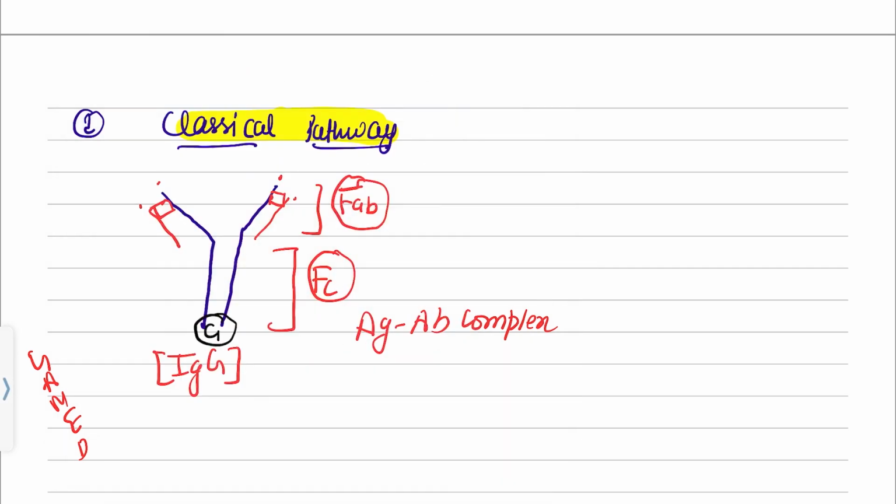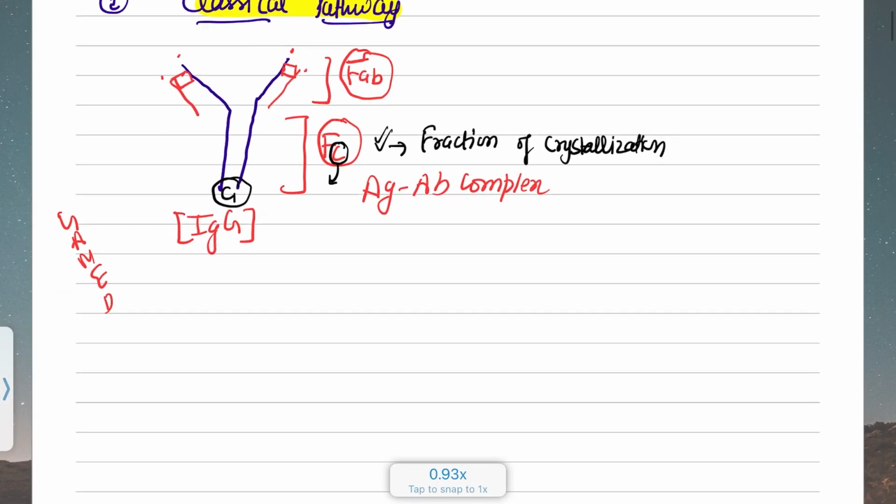The first complement, C1 in the classical pathway, will come and attach at the FC portion. You can remember FC for complement, though the C in FC actually stands for fraction crystallizable. But remember it as where the complement gets attached.